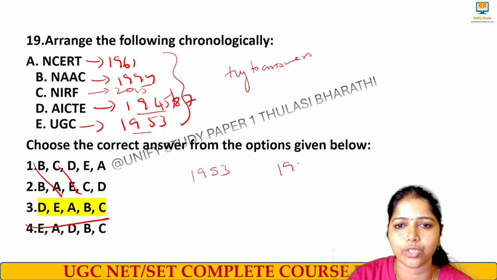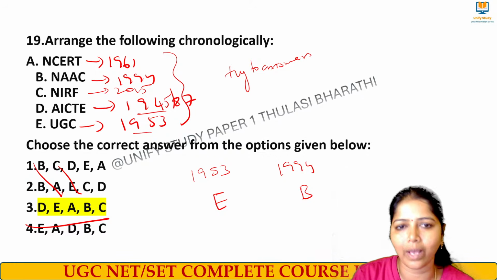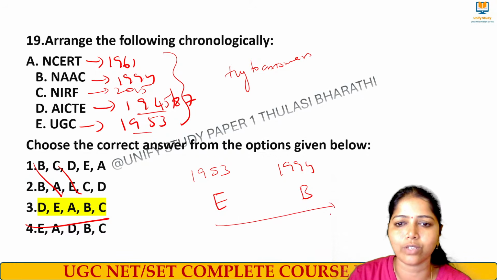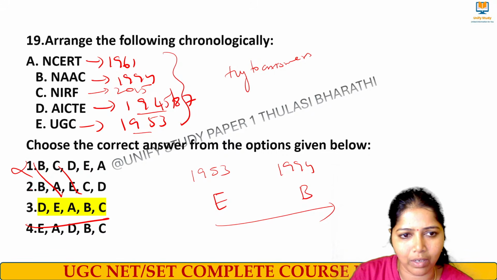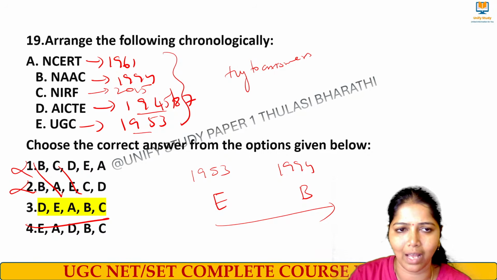It is a recent initiative. So definitely UGC is option E and NAAC is option B. E should come first, B should come last. So check where we have E before B. This is a sequence, it should be there. So we can eliminate this option, and we can keep this one because E comes before B.